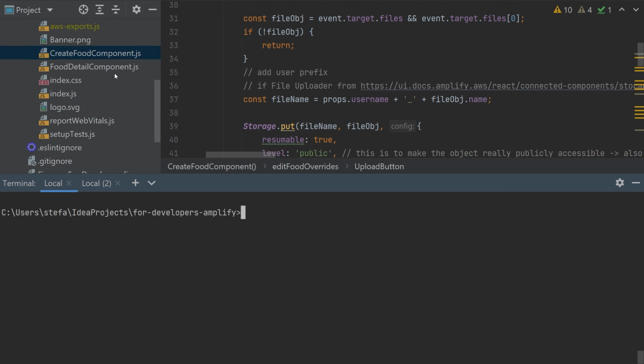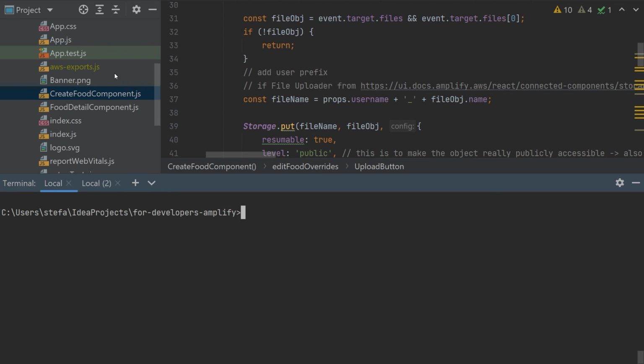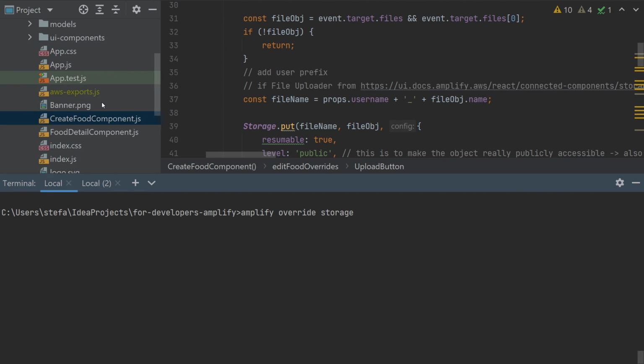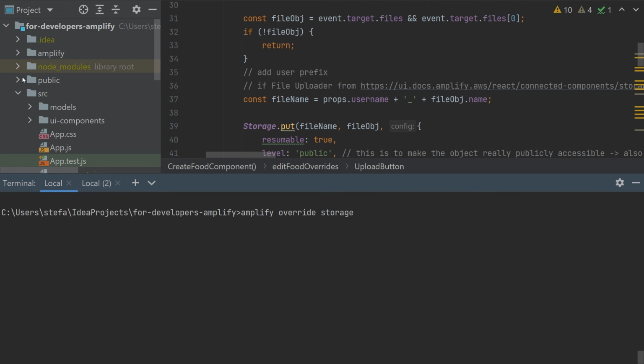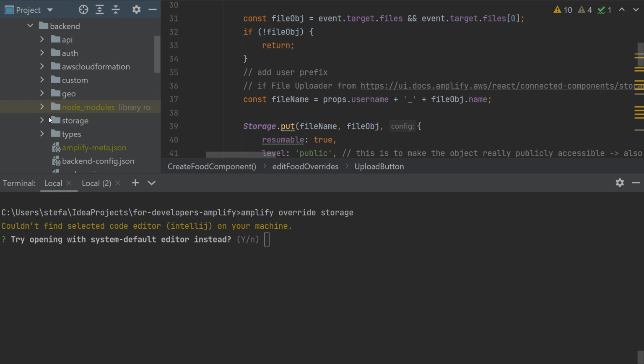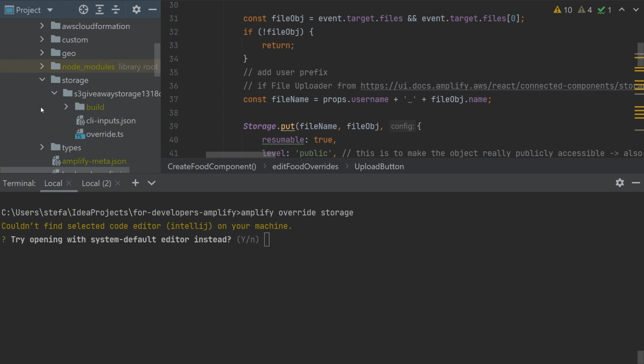And how to do that? It's via the Amplify override storage. That would mean for us, if we go into the Amplify backend code, there is a storage, and the storage normally has some inputs and builds.